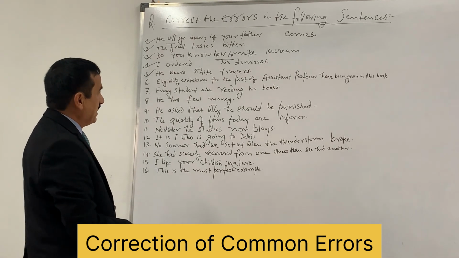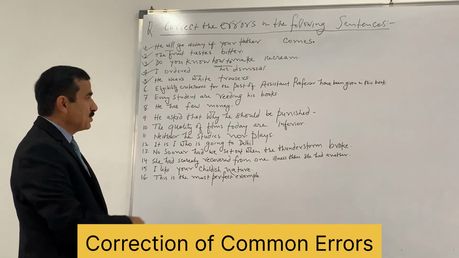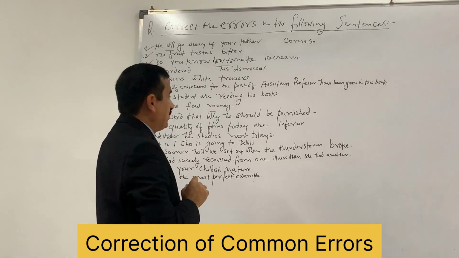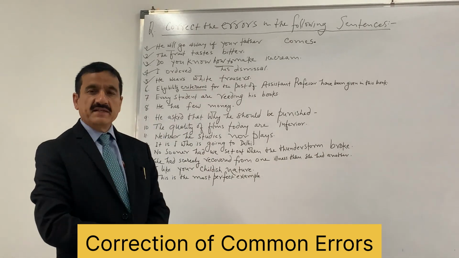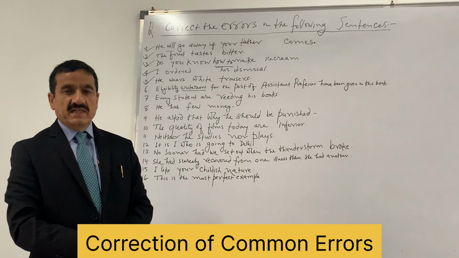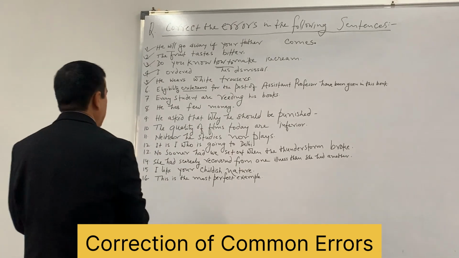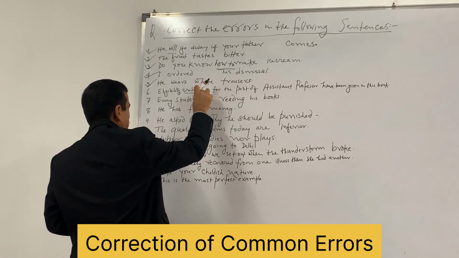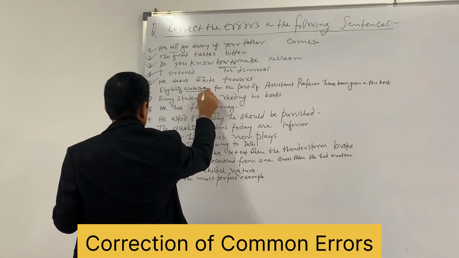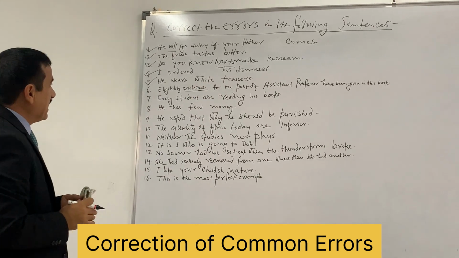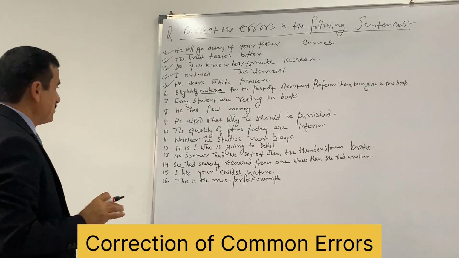Eligibility criterions. Again here the mistake is relating to this singular plural. This is wrong plural. Criterion is singular and the plural of criterion is not criterions. It is criteria. So the correct plural will be criteria. So eligibility criteria for the post of assistant professor have been given in this book.